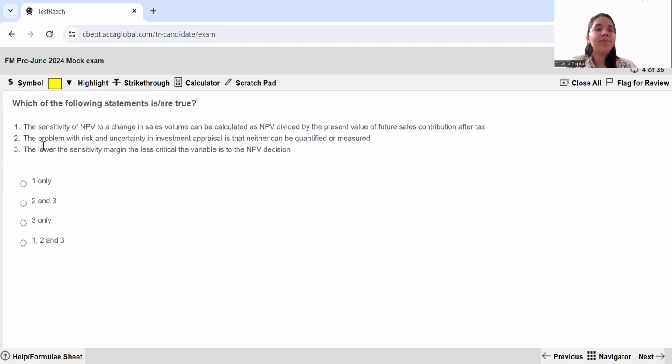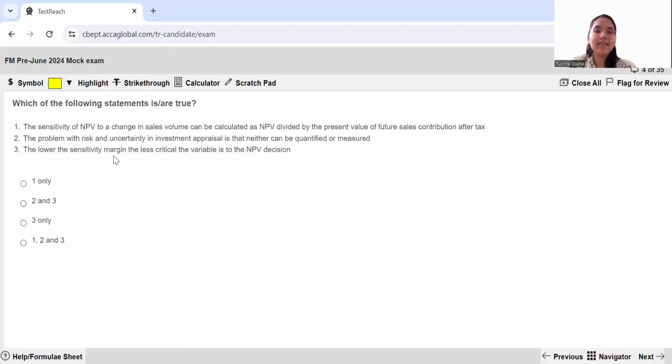Let us move ahead. The problem with risk and uncertainty in investment appraisal is that it can neither be quantified or measured. So this is incorrect. With risk, it's actually possible to quantify or measure with the help of probabilities. So that is why statement 2 over here is incorrect.